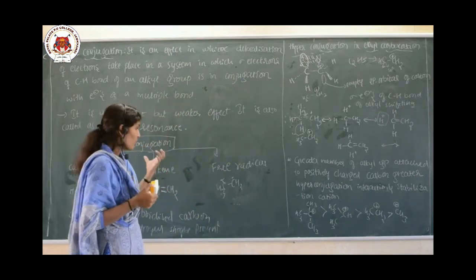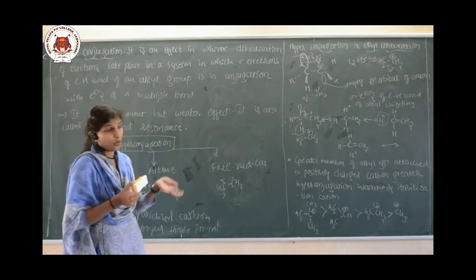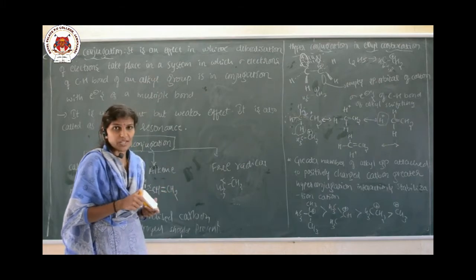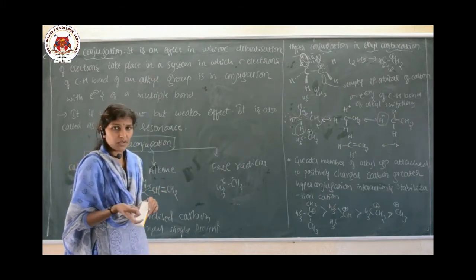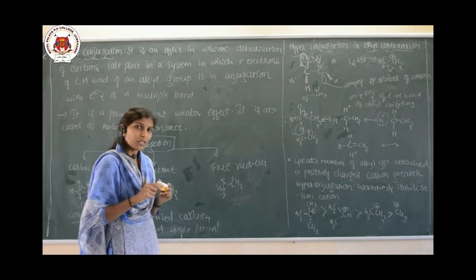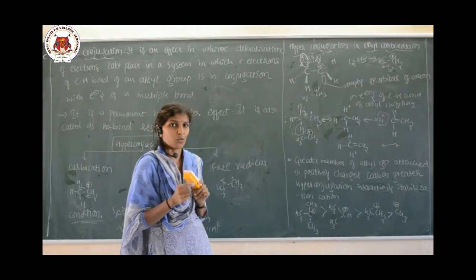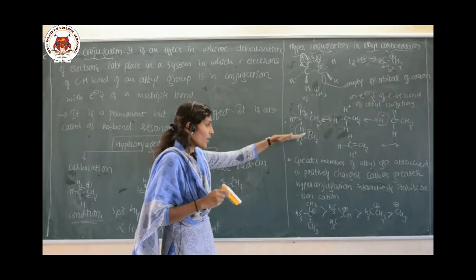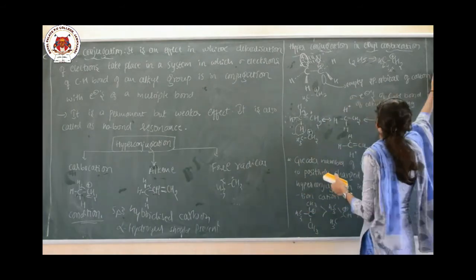And it occurs in alkene also, it occurs in carbocation also, and it even occurs in free radical. Particularly it should contain an sp3 hybridized carbon, and that sp3 hybridized carbon should have an alpha hydrogen. And this is how we can explain hyperconjugation.